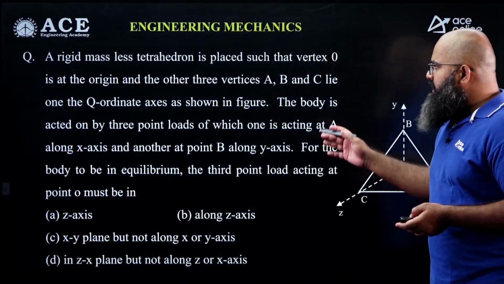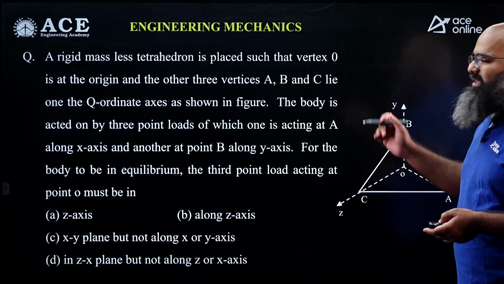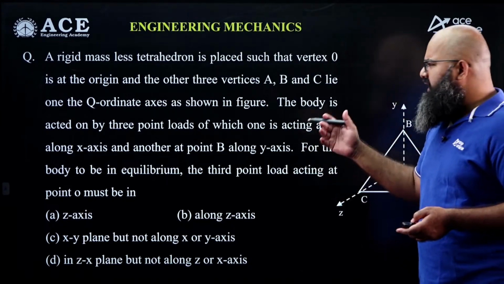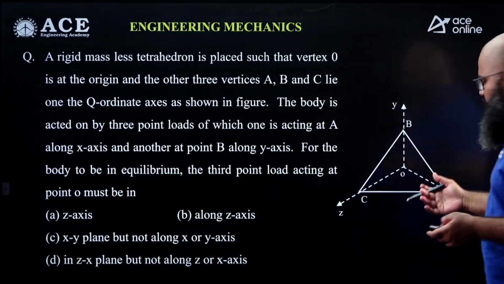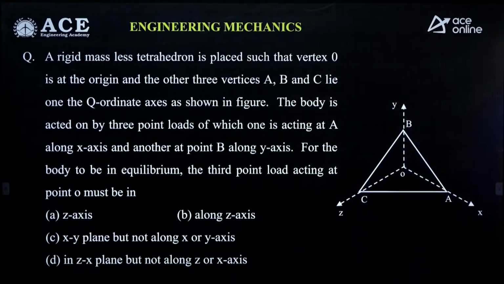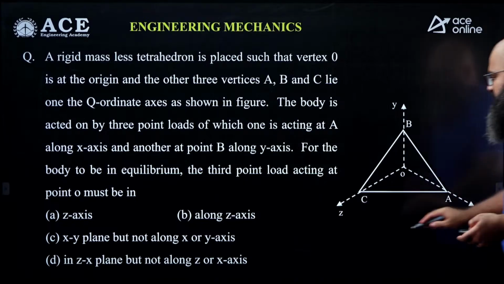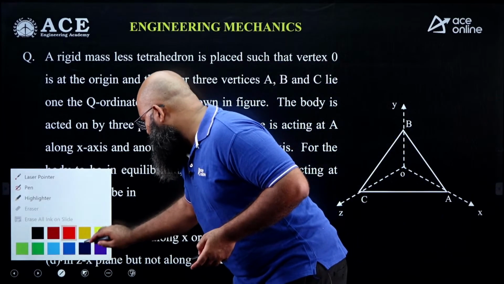Let us look at the first question, a very basic question coming from the concept of equilibrium. The question looks very lengthy, but it's very simple. The question says, I'm moving out of the frame for you to see the question. A rigid massless tetrahedron is placed such that the vertex O is at the origin and the other three vertices A, B, C lie on the coordinate axis in the figure shown. The body is acted on by 3 point loads. Mind you, 3 forces alone are acting on this particular body, of which one is acting at point A along x axis.